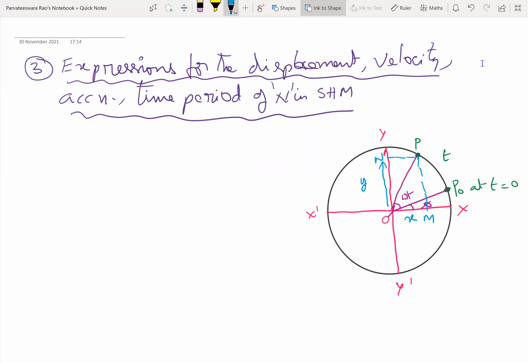So you can clearly identify from this diagram that angle POM is equal to omega t plus phi, which is equal to theta, correct? And this angle P naught OX is equal to phi, giving you the position of the particle at t equal to 0. So this phi is called the initial phase or epoch.